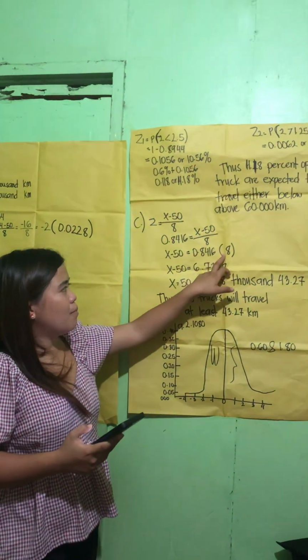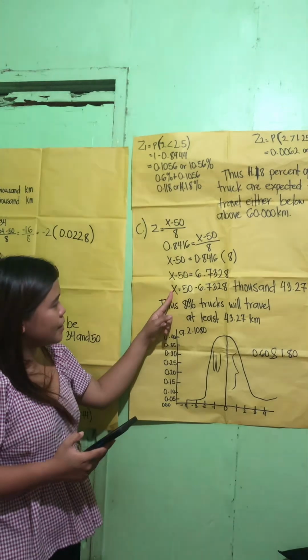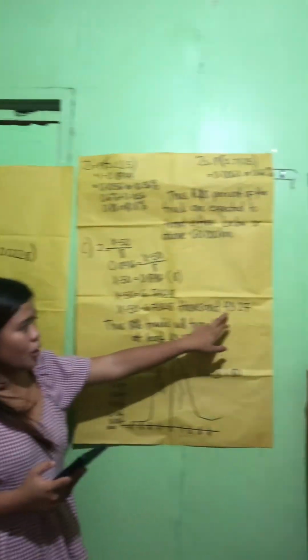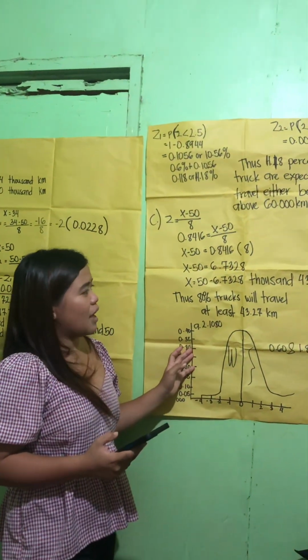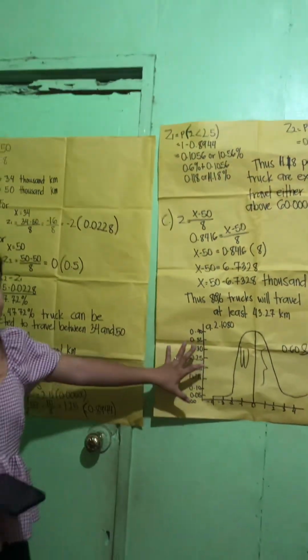0.8416 times 8 is 6.7328. So X minus 50 equals 6.7328, and we move the 50 over, and the result is 43.27. The interpretation is that 80% of trucks will travel at least 43.27 thousand kilometers. As you can see, we have a graph here.